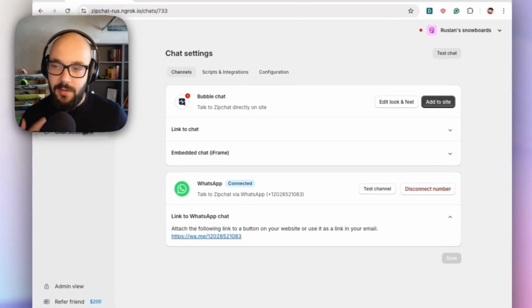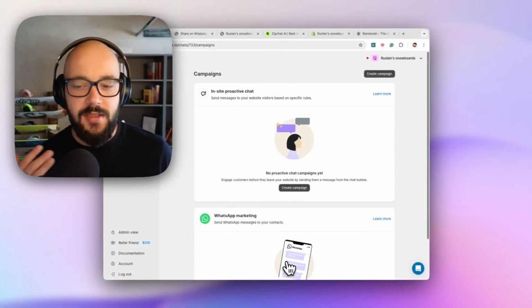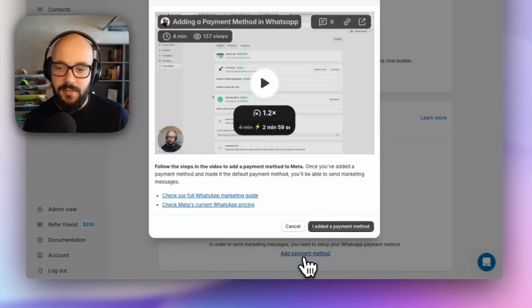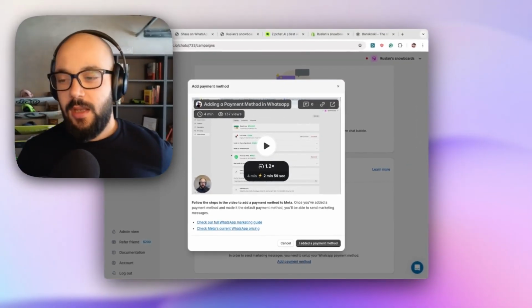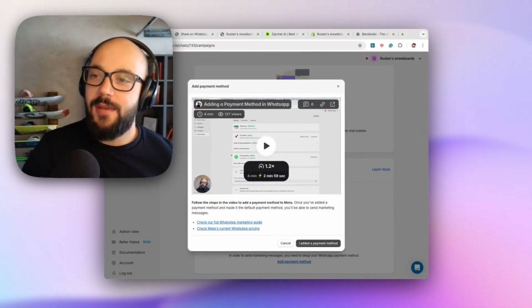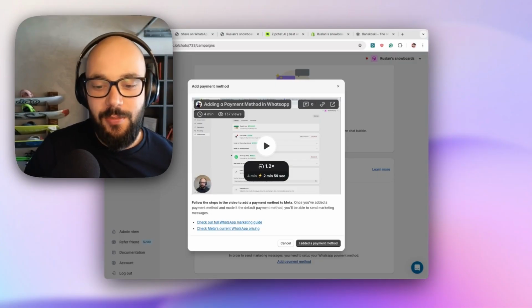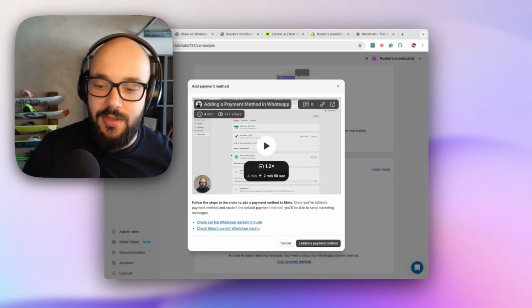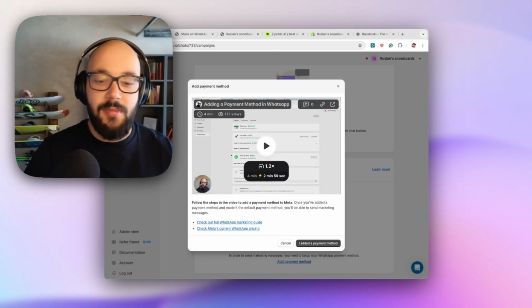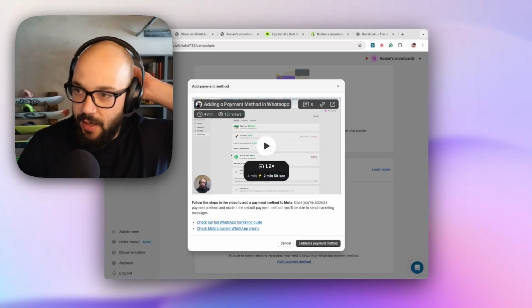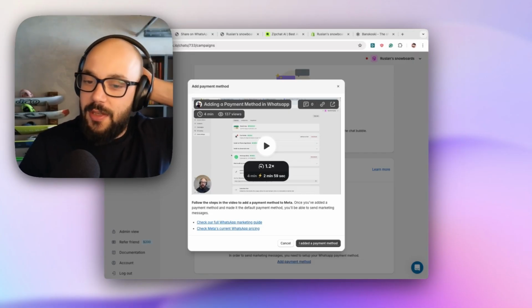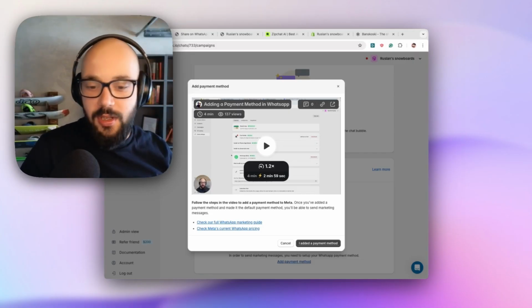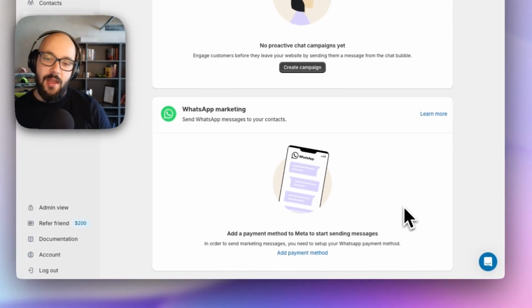You can do this by going to campaigns, and here it's going to ask you to add a payment method. So you have to click on this button, and basically you need to create a payment method inside Meta. The reason we do this is because we don't charge any markup on Meta messages, and we opted to use the Meta billing directly. So you pay only Meta, we don't charge you anything extra, unlike all of the other WhatsApp providers, which will usually charge you double what Meta is charging you. We don't do that.